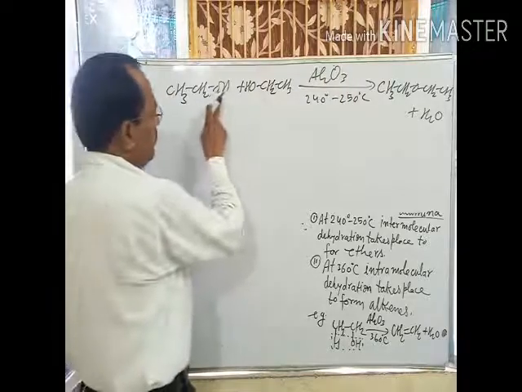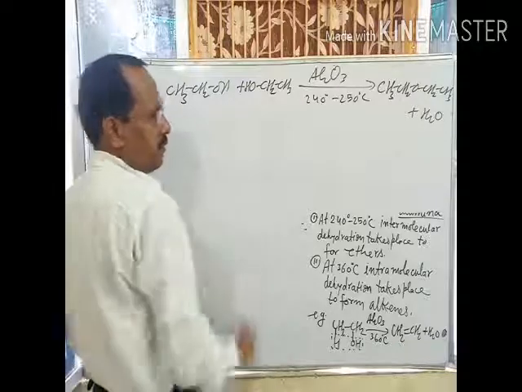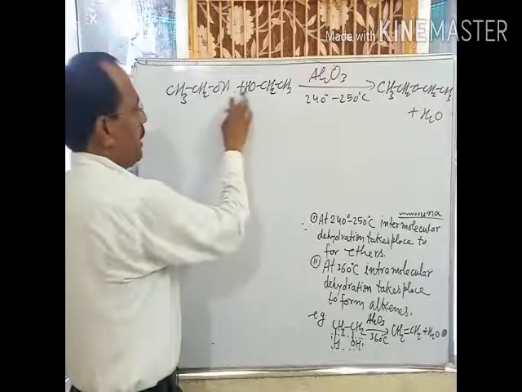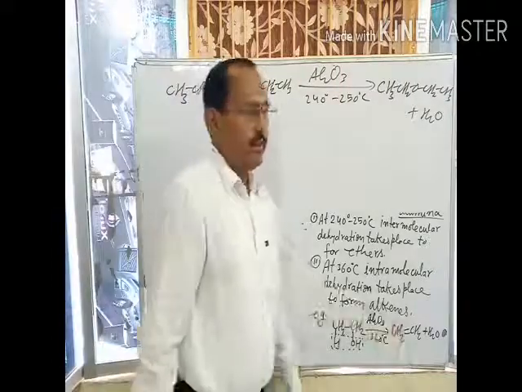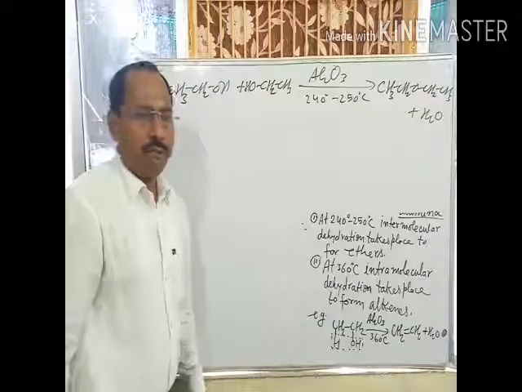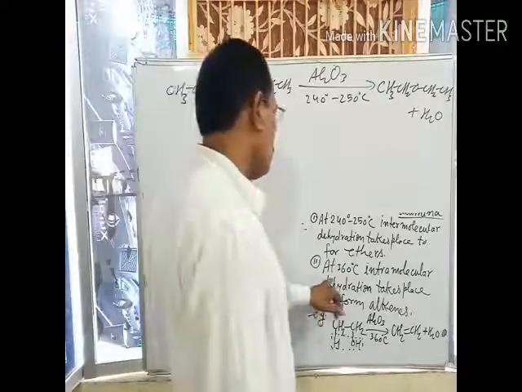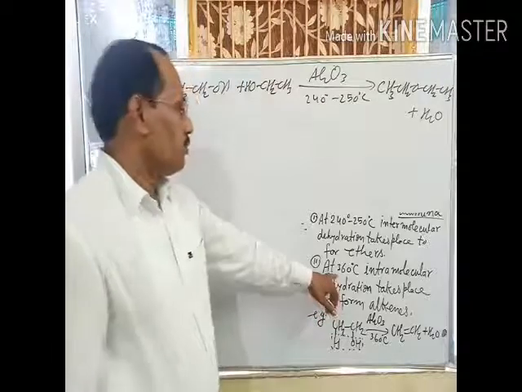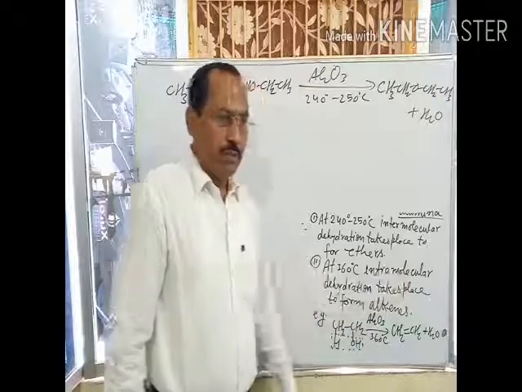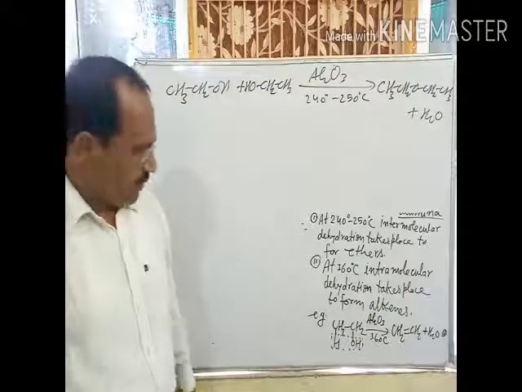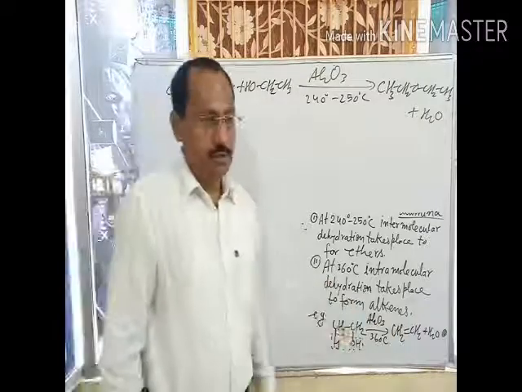Either OH from one alcohol and H from the other alcohol, or OH from this alcohol and H from this alcohol. Loss of water takes place, resulting in the formation of ether. When alcohol vapors are passed over heated alumina at 360 degrees Celsius, intramolecular means within the molecule, intramolecular dehydration takes place to form alkenes.